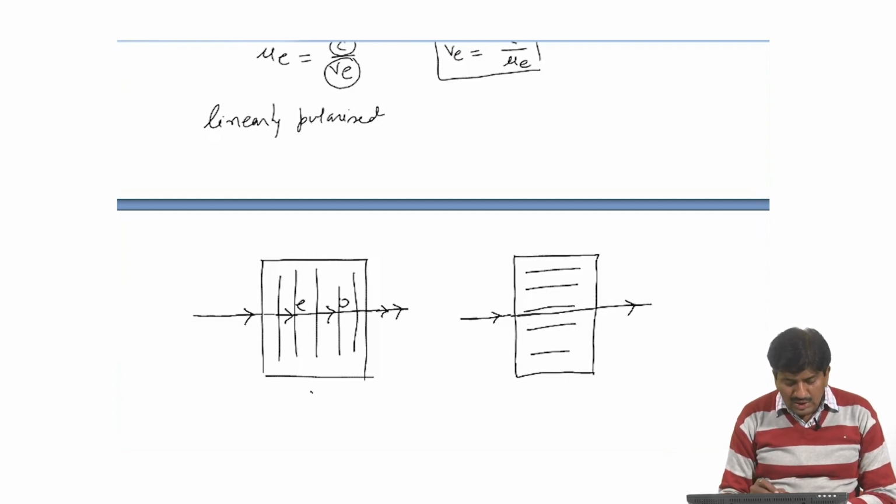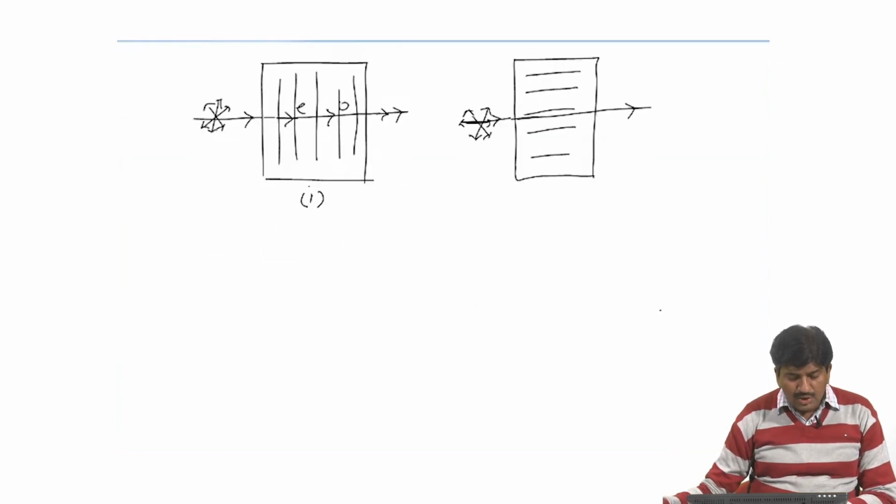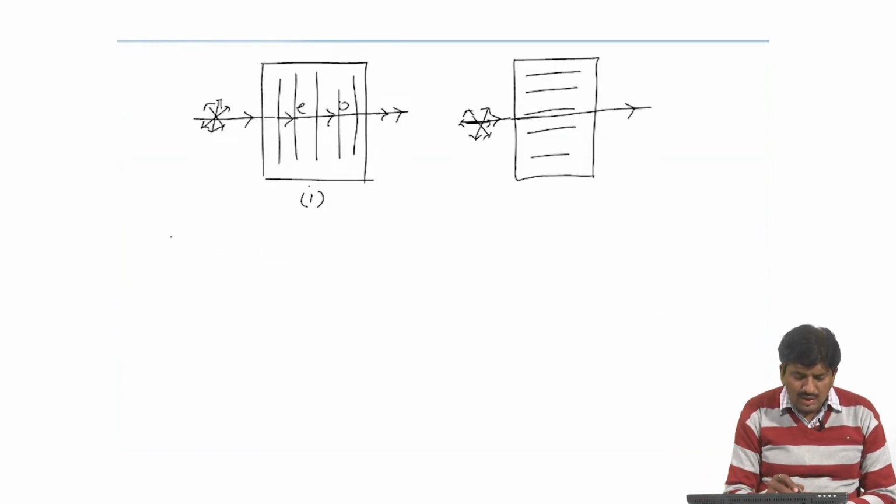It means in this situation, this unpolarized light is divided into O and E ray, but in this situation it is not divided into O ray and E ray. These are the properties of ordinary and extraordinary rays, O ray and E ray.